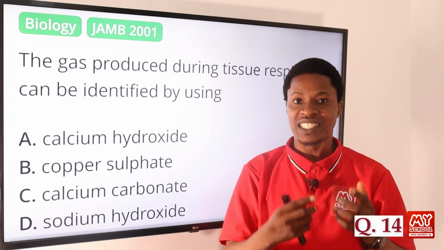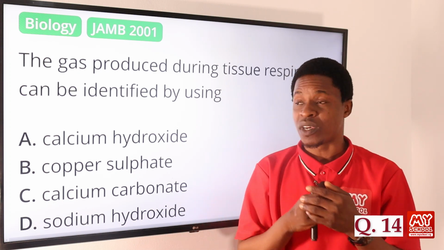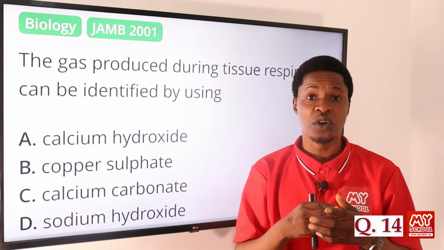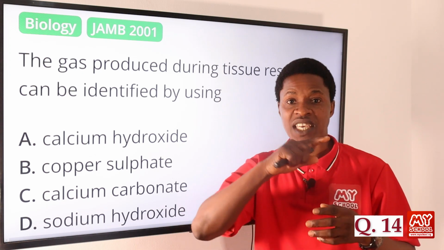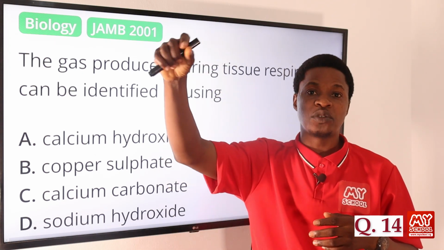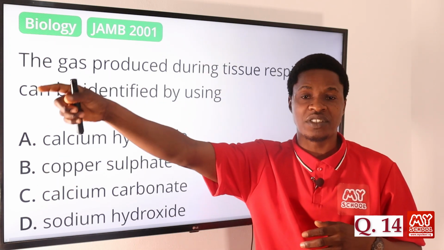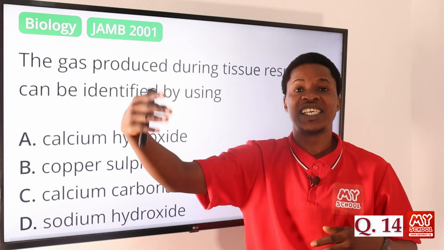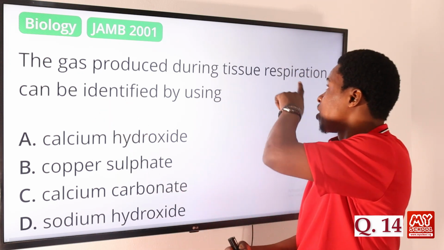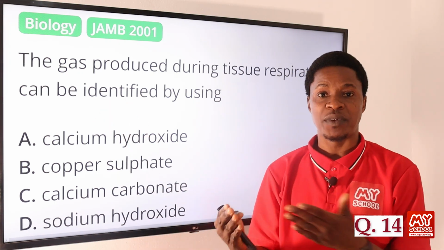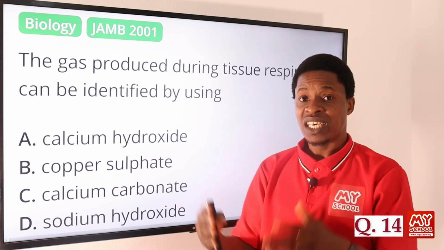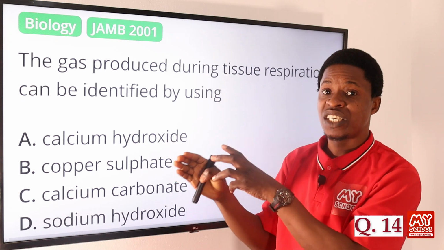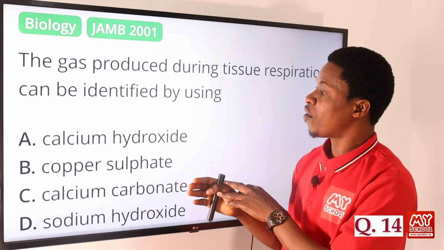I might not be able to write it now, but food, this is your C6H12O6, plus 6 moles of oxygen, O2, will give, with an arrow, 6 moles of CO2, carbon dioxide, plus 6 moles of H2O, and then plus energy. Of course, energy is always given off in respiration in the form of ATP. That's the form in which energy is produced in humans. So the gas produced from that reaction is CO2.